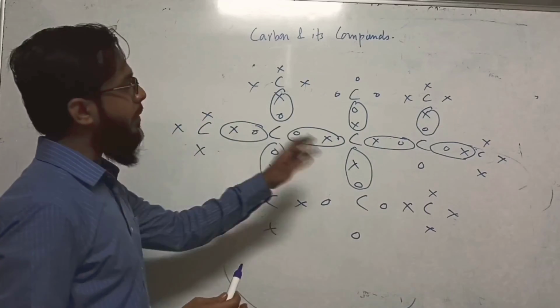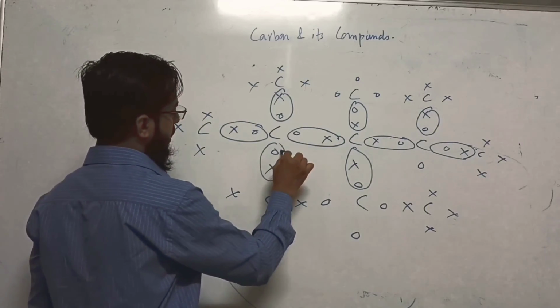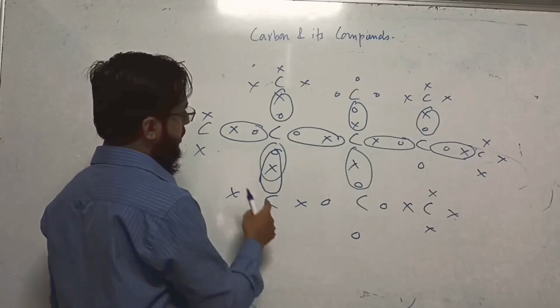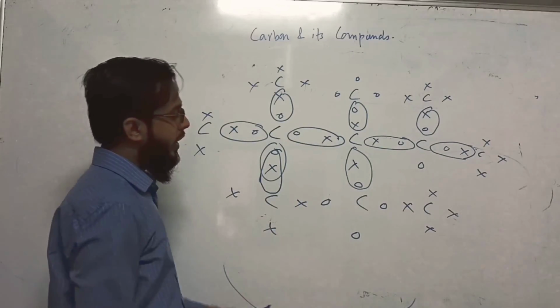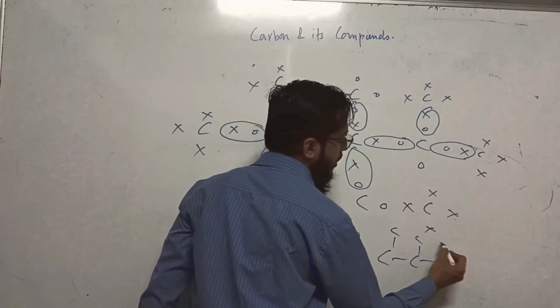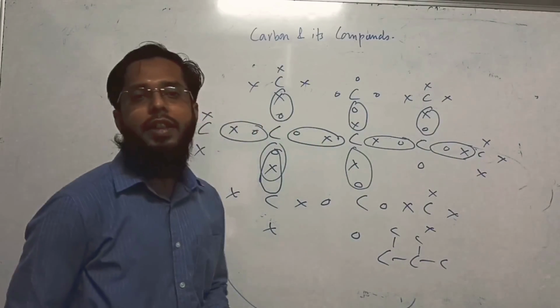In this way, carbon can join again and again, and these electrons are for this carbon also. In this way, carbon can join with other carbon and form long chain.